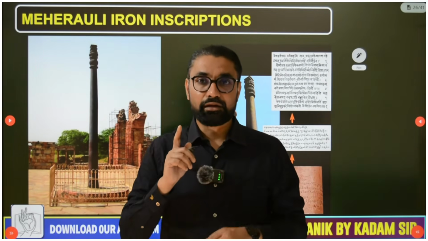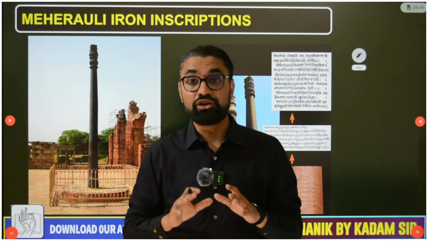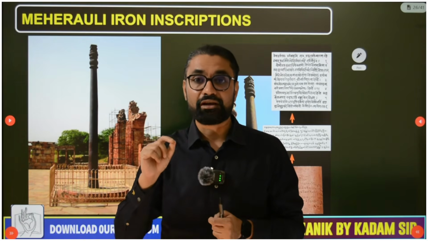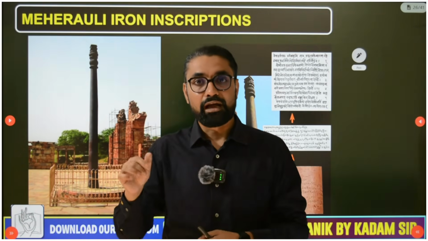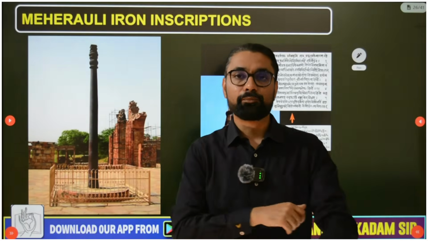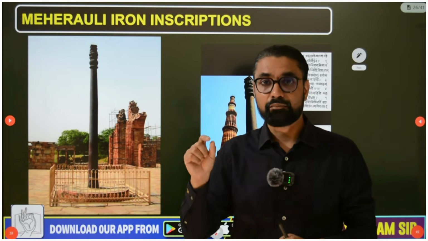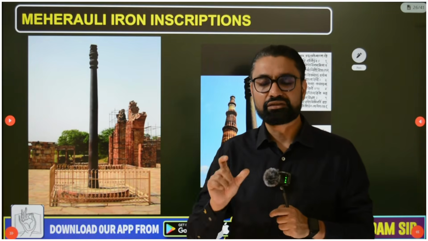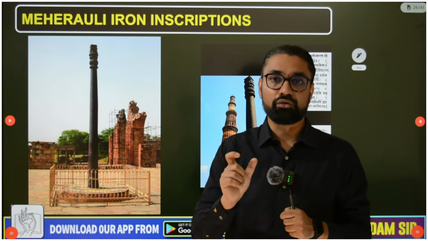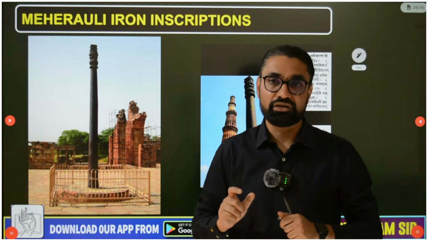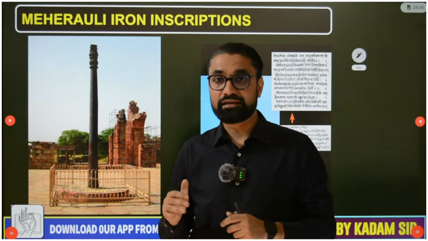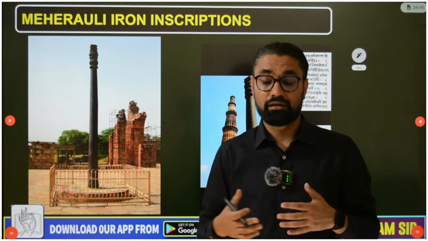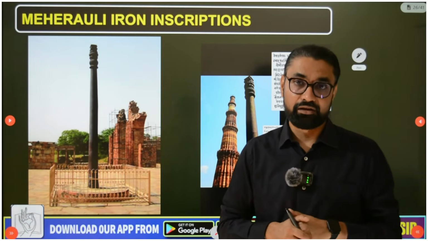So guys, Chandragupta II, when he issued some coins, Chandragupta II Vikramaditya, on many coins he referred to himself as only Chandra. And these inscriptions also refer to the king by the word Chandra. Okay, so Chandragupta II Vikramaditya used his name in a short form on the coin, calling himself only Chandra. So based on this, they say that it's not Chandragupta I. This was erected in memory of Chandragupta II Vikramaditya.